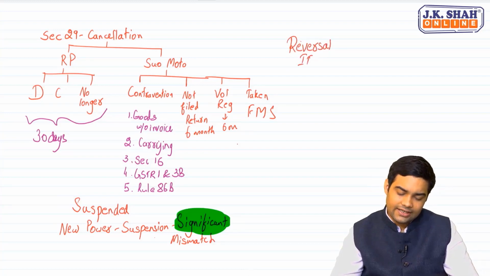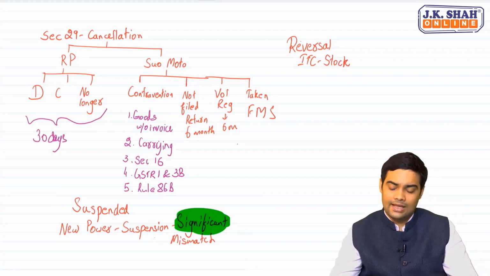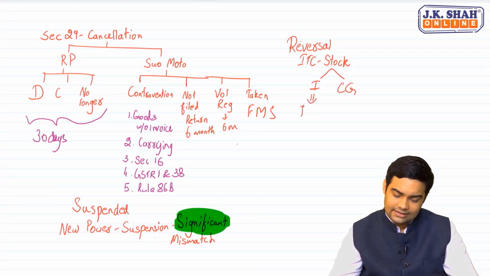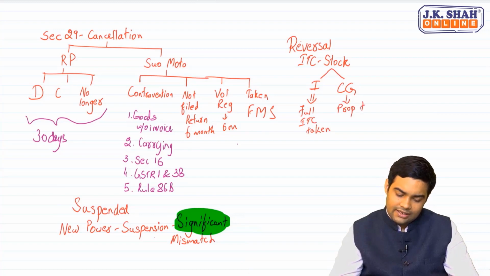And reversal of ITC based on the stock which is available. See, reversal of ITC will happen for inputs and capital goods. For inputs, it would be full ITC taken. For capital goods, it would be proportionate to the remaining life of capital goods.